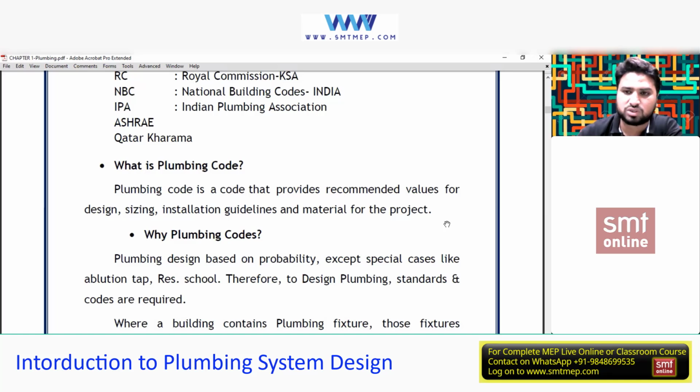So these are the things giving all the guidelines or tracks which you can follow, so that you can say you have done the project in a standardized manner. Yes or no? This was about the plumbing code. So these are the things we get help with from the plumbing code, and this is the list of the plumbing codes.